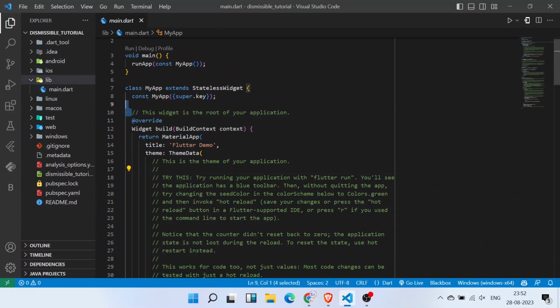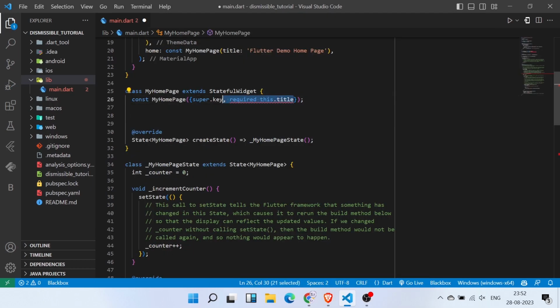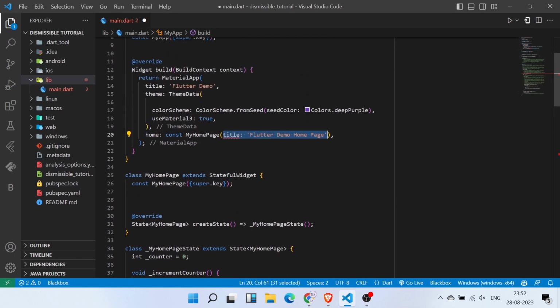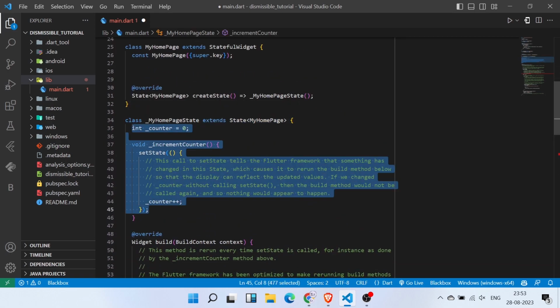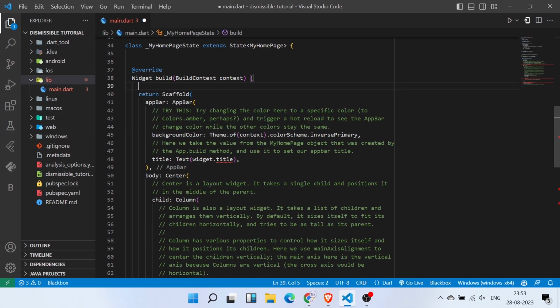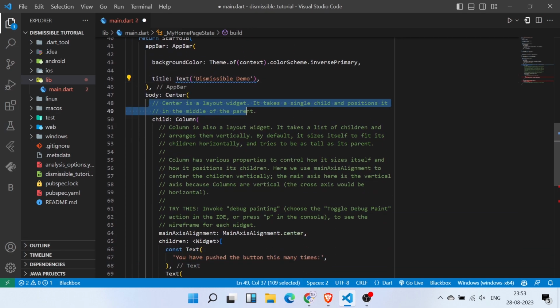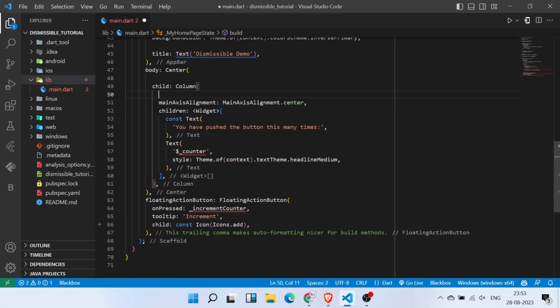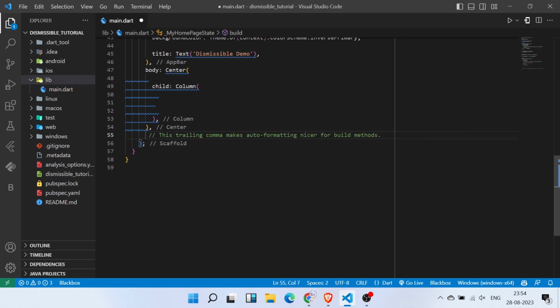So hello everyone, in this video I am going to show you how to achieve the slide to delete functionality in Flutter. To do that, I have created this project from scratch. So what I'll do is that I will remove all the comments from here, clear up all the extra things here, and in the title I am going to set dismissible demo. Also I am going to remove the body content, also this floating action button, and we are pretty much done.